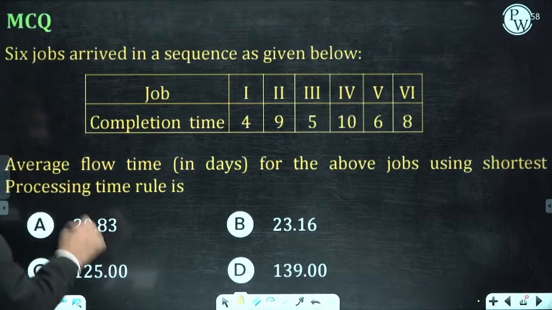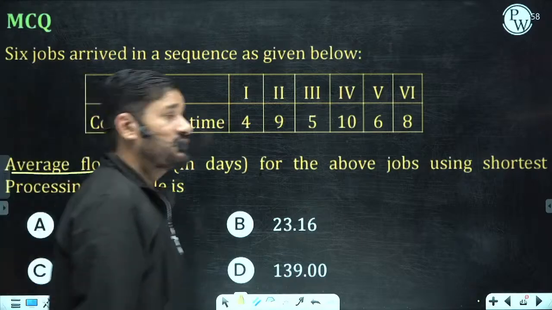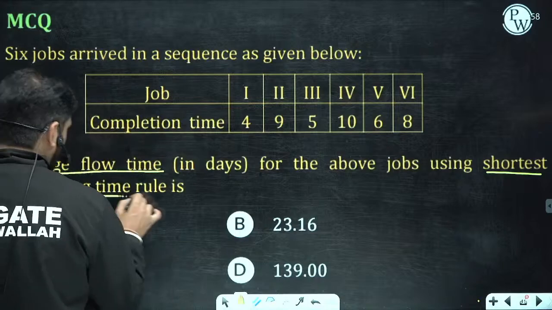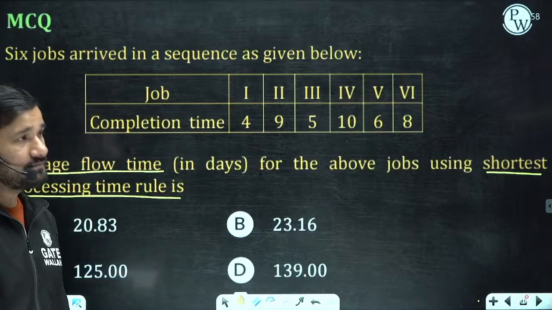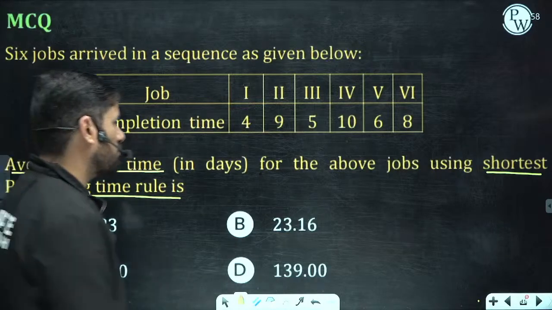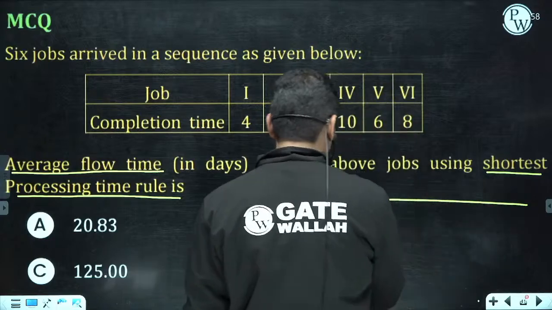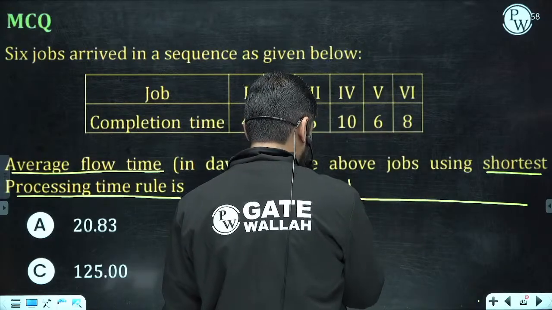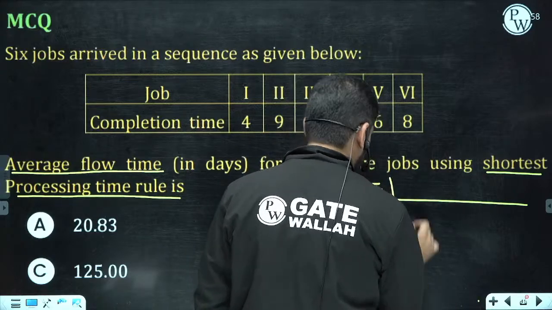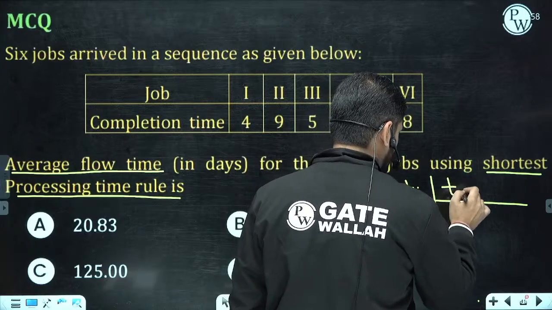Now there is one more question on the SPT. They are asking us to find the average flow time using the SPT method. Okay, let us check what we can do here. First of all, when you are going to use the SPT, let me draw the table here only. This is job, this is PT, this is T in, and this is T out.